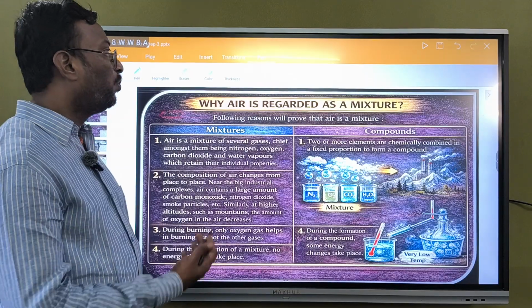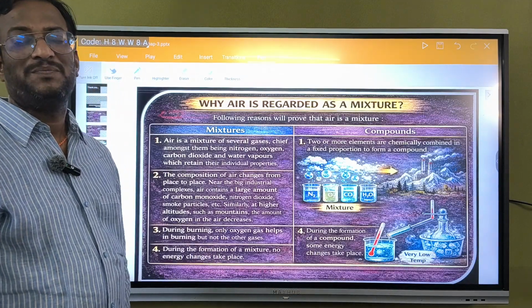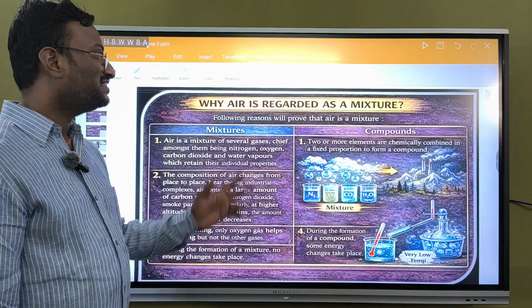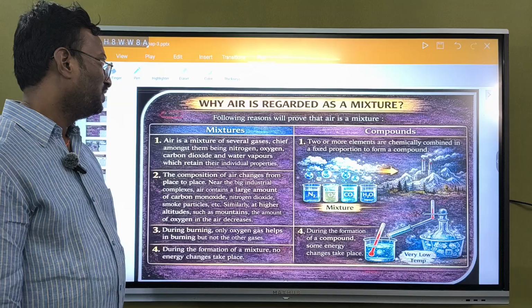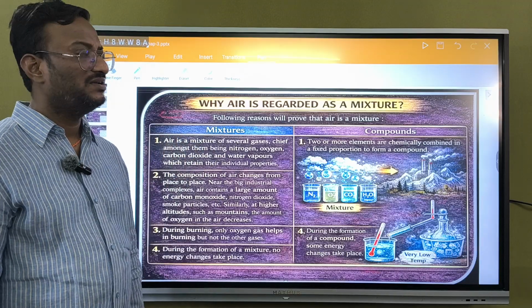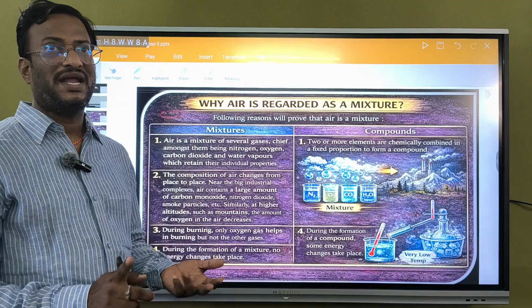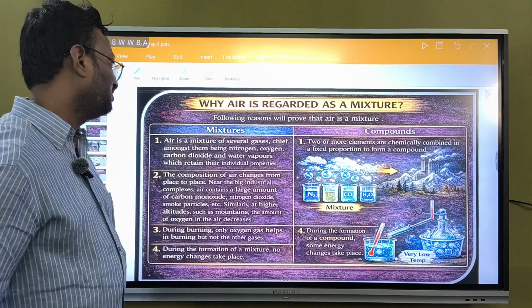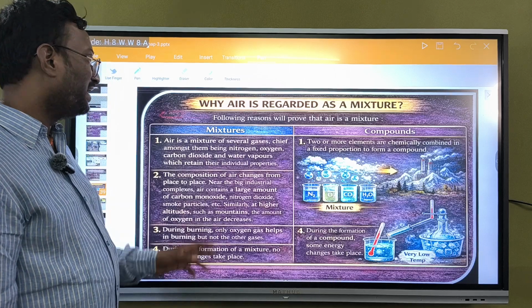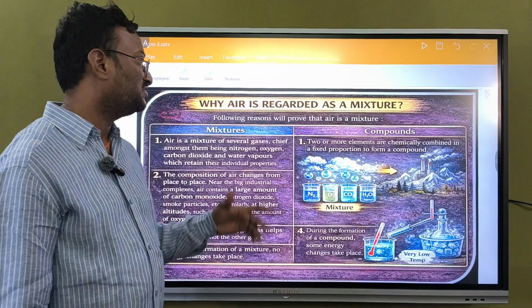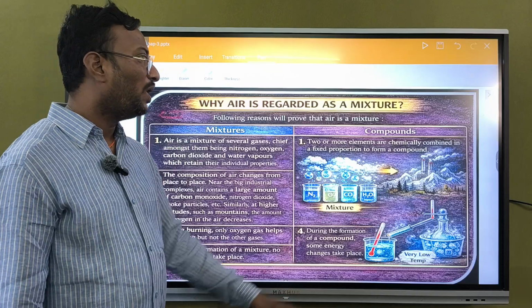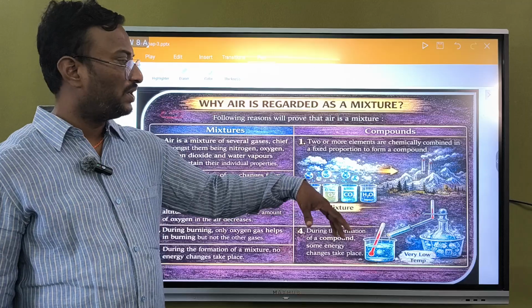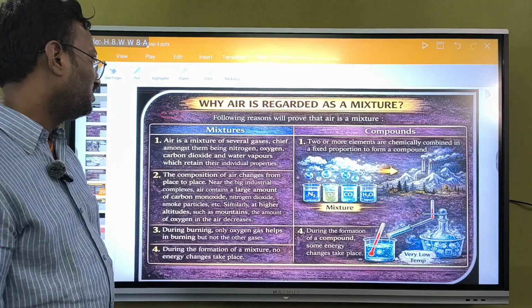Next one, why is air regarded as a mixture? See, the following reasons will prove that air is a mixture. Air is a mixture of several gases like oxygen, nitrogen, carbon dioxide, etc., and even water vapor will be present, which retain their individual properties. That is why air is considered a mixture. Two or more elements chemically combined in a fixed ratio is called a compound. They don't retain their properties.